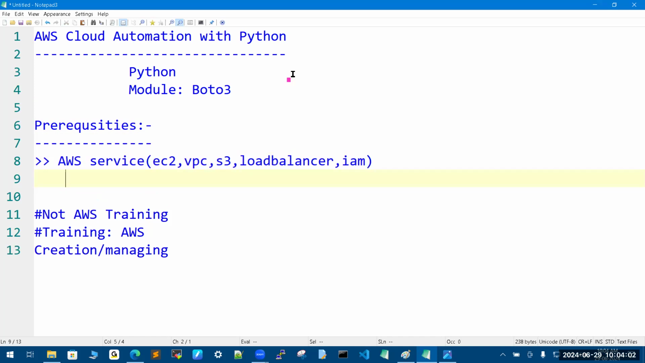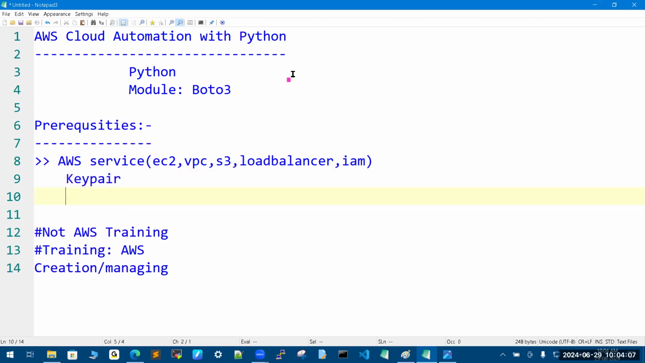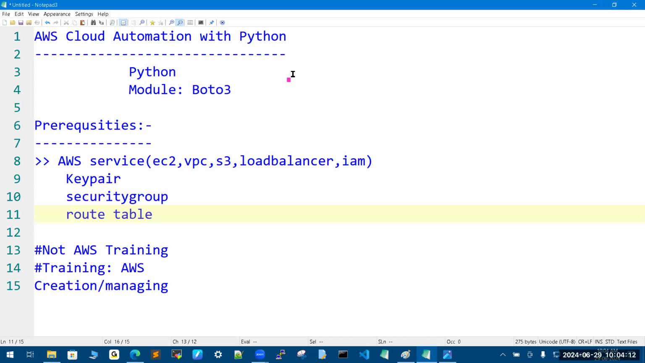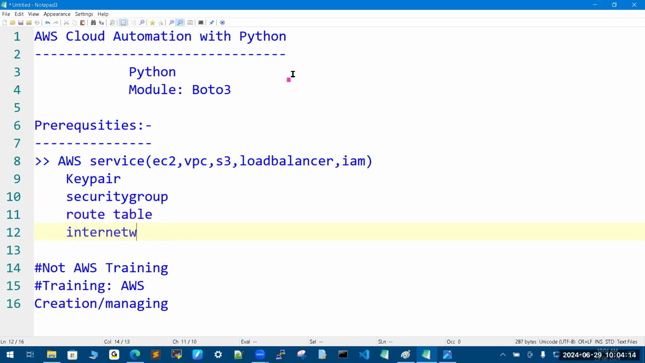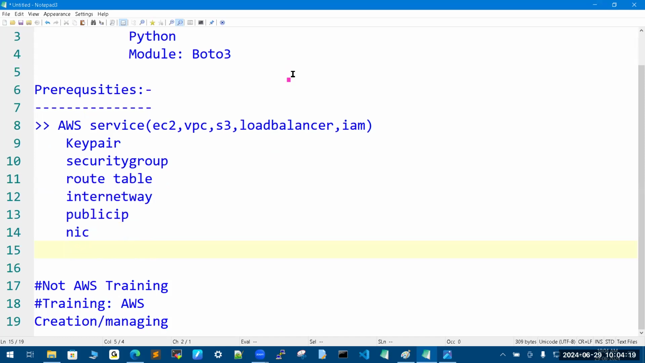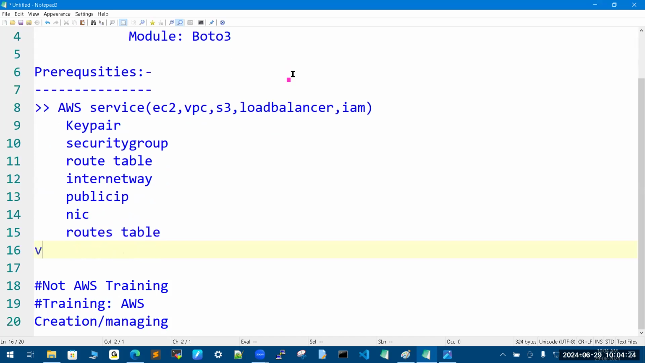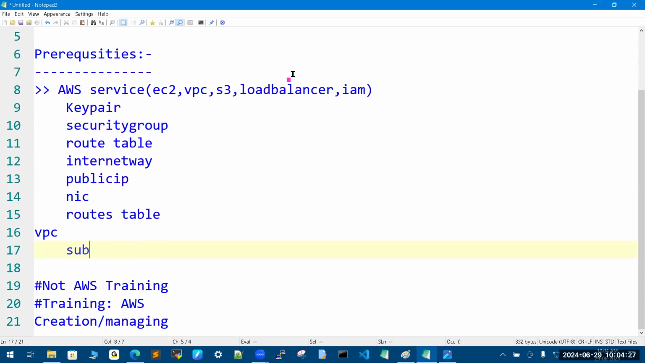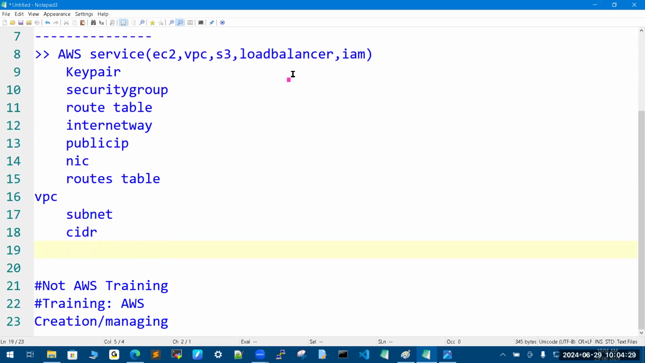For example, while working with a key pair, what is a key pair? You have to know why we use that. What is a security group? What is a route table? I'm talking about easy points only. And internet gateway, what is a public IP, what is a NIC card, and how to change the route table values. If you come to the VPC, what is a subnet, what is a CIDR? When you know these terms of the cloud, then you are eligible to learn this training.